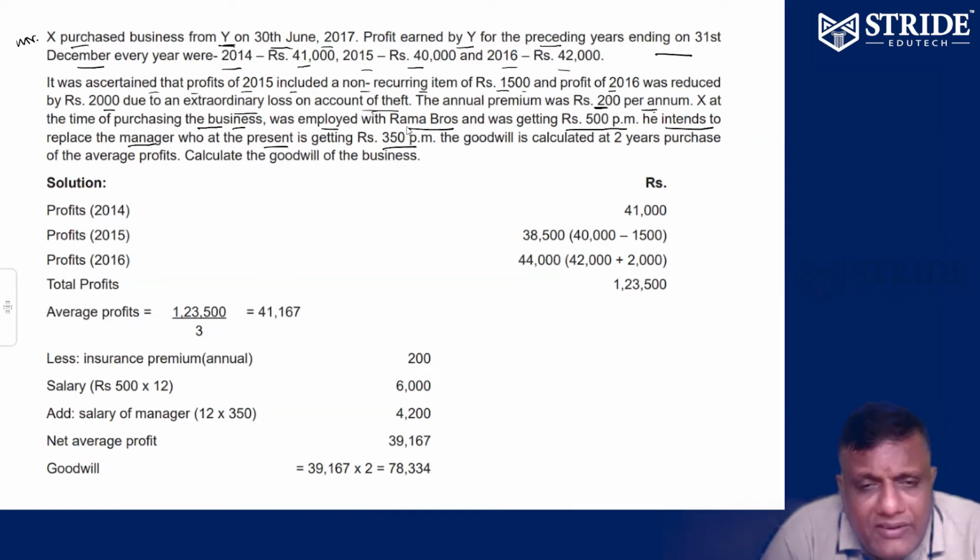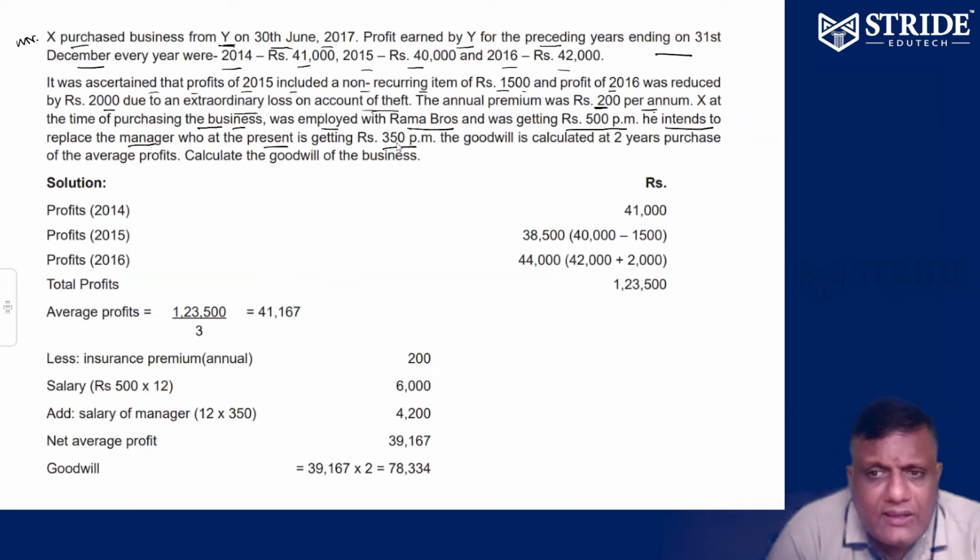So at the time of purchasing the business, he was working with Rama Brothers, getting 500 per month. At the same time, he has to replace the manager who is getting 350 per month. Once he purchases the company, he will take everything, so he's going to allow the manager to go out.